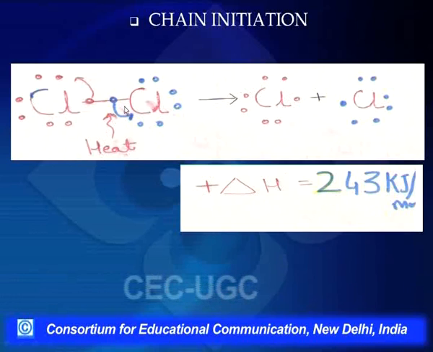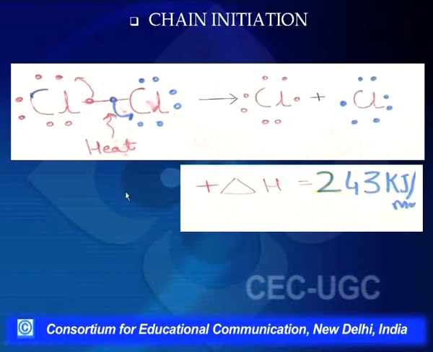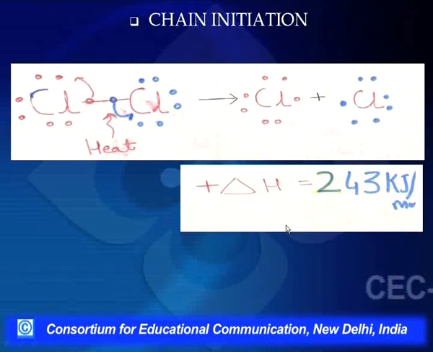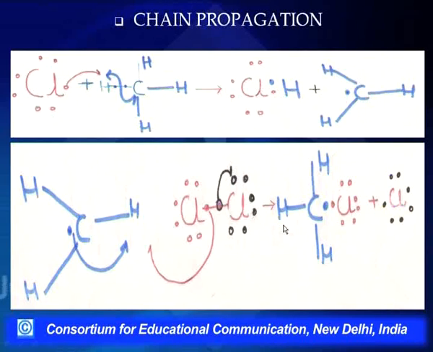This is the amount of energy that we require to break this bond. Now once the chain initiation has started, what we have here is a chain propagation step. What happens in a chain propagation step is this free radical, which is short of one electron, will now react with another molecule of methane.